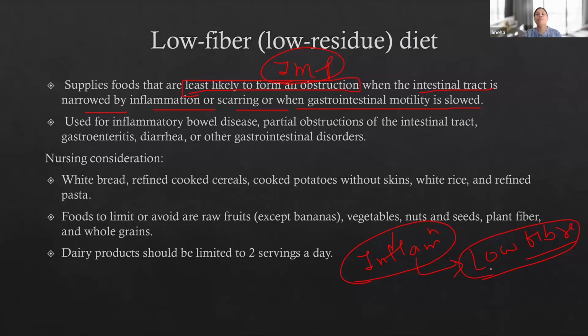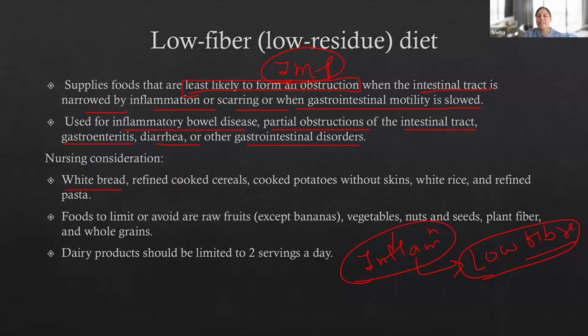Remember this, these low fiber foods are not going to cause obstruction. Specifically, when the patient has decreased GI motility, you can use these food items so the patient can easily digest them. Now, used for inflammatory bowel disease, partial obstruction of the intestinal tract, gastroenteritis, diarrhea, and other GI disorders. What are the nursing considerations?